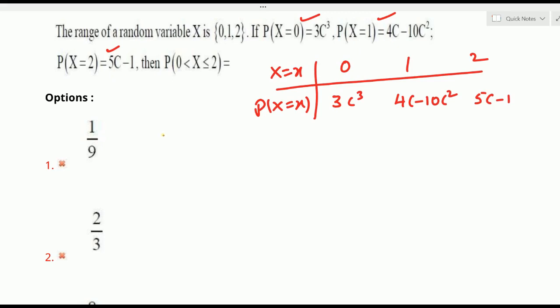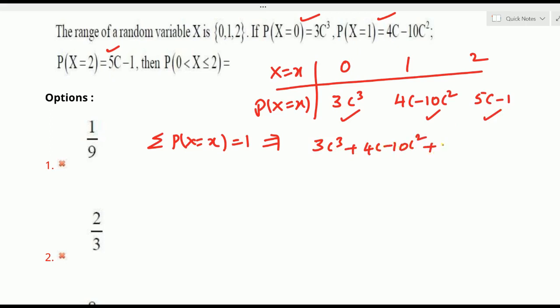For that, we know the sum of all probabilities, that is sigma P of x for each x, must be taken as 1. If we have unknown values like k or c, we should take this step first. Sigma means the summation of 3c cube, 4c minus 10c square and 5c minus 1 probabilities, add them and equate to 1. That is 3c cube plus 4c minus 10c square plus 5c minus 1 is equal to 1, right? From this you have to find the c value or values. First the highest term 3c cube, then minus 10c square, right? Then 4c plus 5c is 9c.